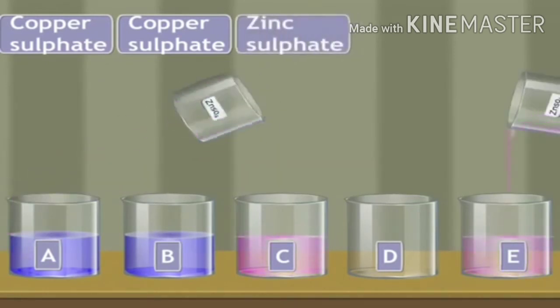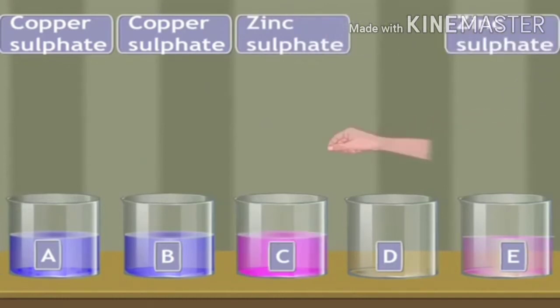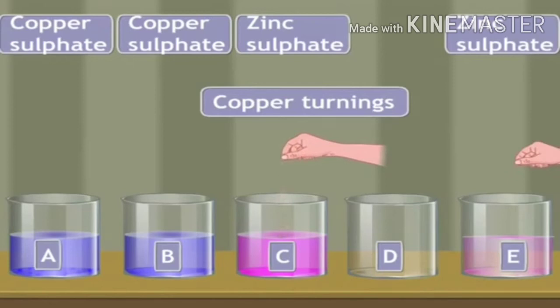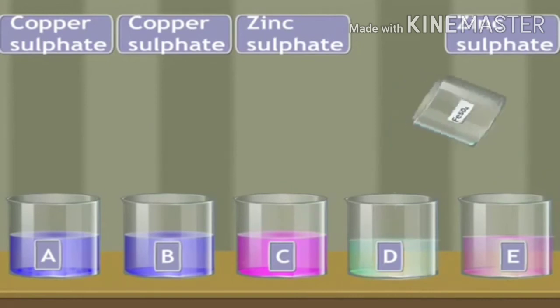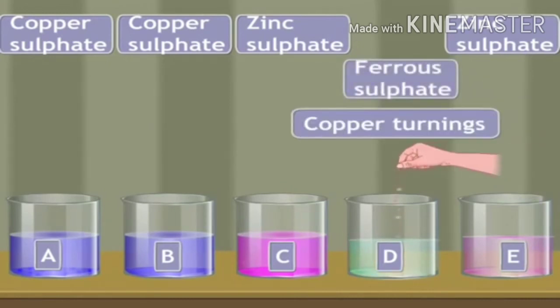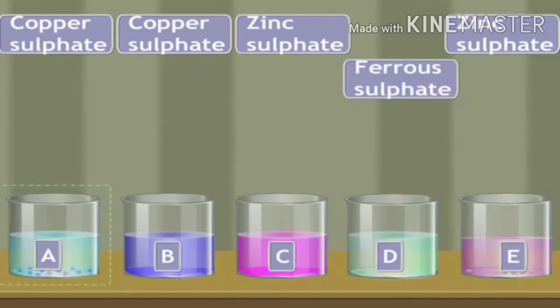Take zinc sulfate in beakers C and E, drop copper turnings in beaker C and iron filings in beaker E. In beaker D, take some ferrous sulfate solution with a few copper turnings. Now note that the blue color of the solution in beaker A has disappeared. This is because zinc replaces copper from copper sulfate. In beaker B, the solution turned green. This is because iron has replaced copper from the copper sulfate solution. There's no change in the other 3 beakers C, D, and E.